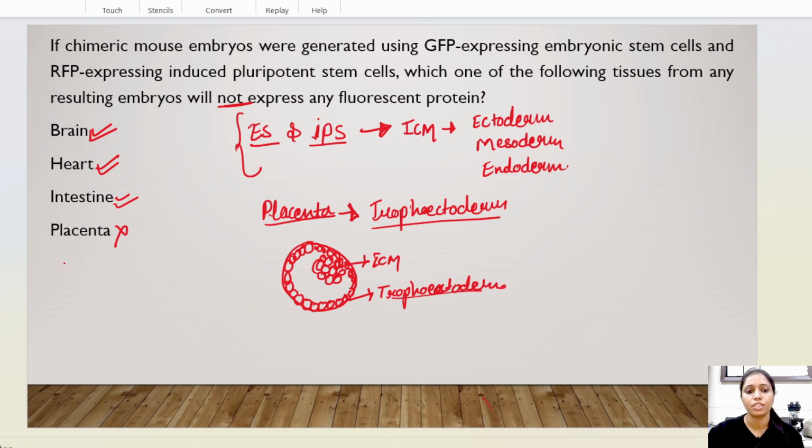Placenta is originated from trophectoderm. That's why these green fluorescent proteins do not express in the placenta. So option number 4 is the correct answer for this question.